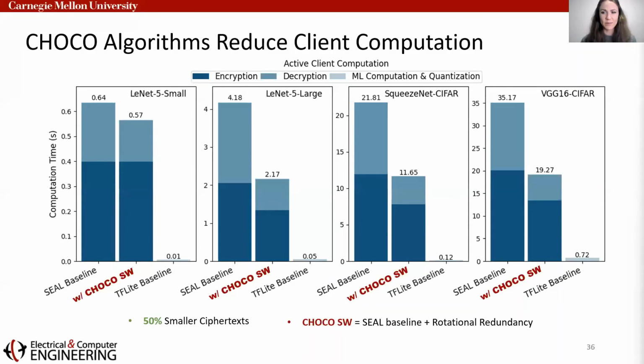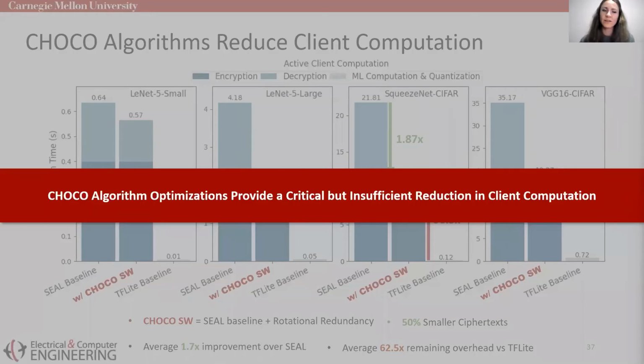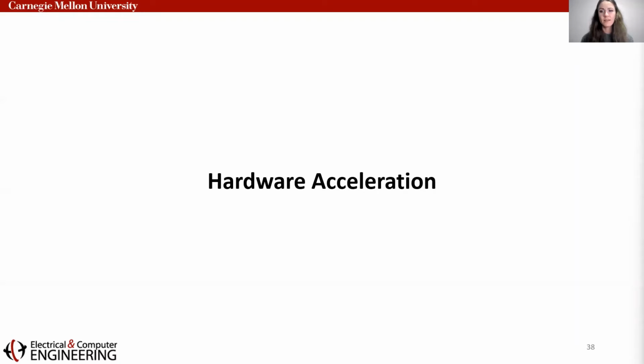The client impact of this improvement is added to our plot of active client computation time for encrypted inference with 4 different networks. On average, we see a nearly 2 times reduction in client-side execution time with these optimizations. Unfortunately, there's still a long way to go to meet that TF-Lite optimization goal. Therefore, we conclude that CHOCO algorithm optimizations provide a critical but insufficient reduction in client computation. We will see later that they also have a large impact on communication. For now, to overcome the remaining computation bottleneck, we turn to hardware acceleration.